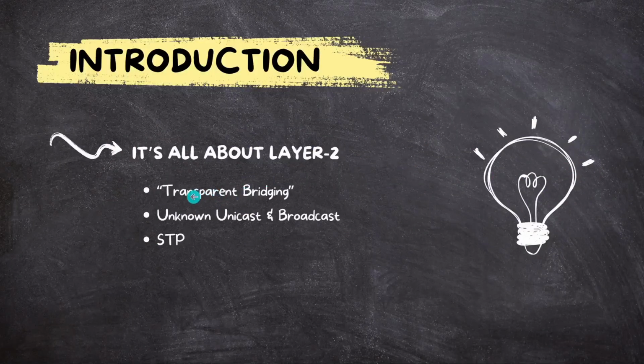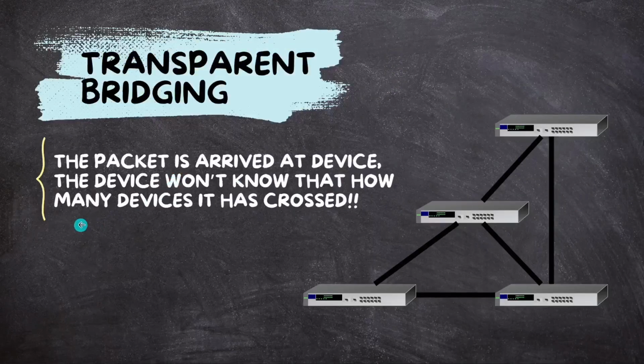So we'll understand these terms. I have written them over here: transparent bridging, unknown unicast and broadcast, and the last one is STP. We'll carry forward our discussion to STP through these two terms. So let's understand the first thing, which is called transparent bridging. So what is this term? If you have any idea, then you can tell me, or I'll continue explaining.